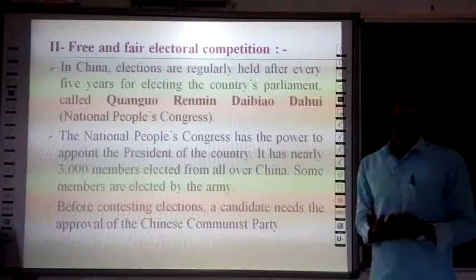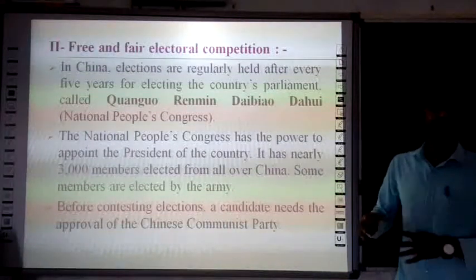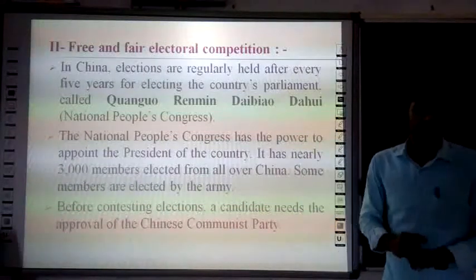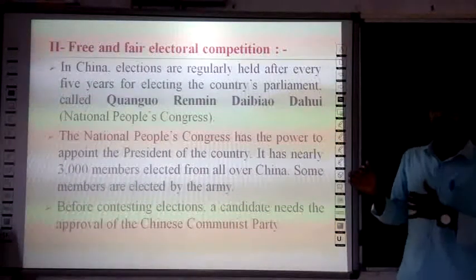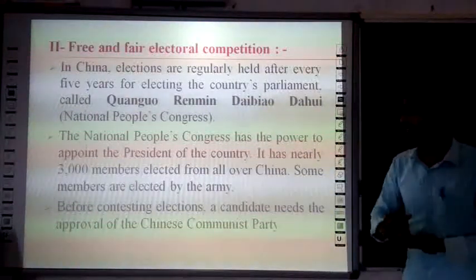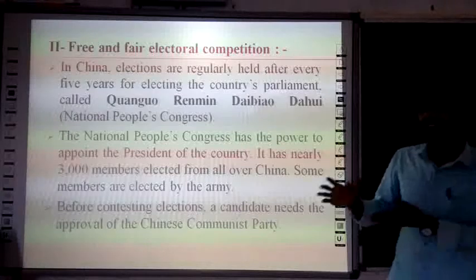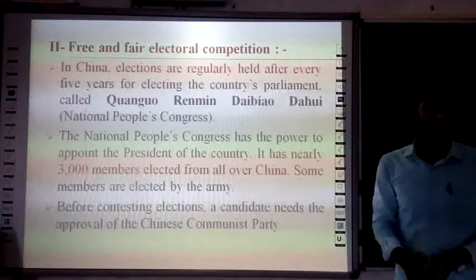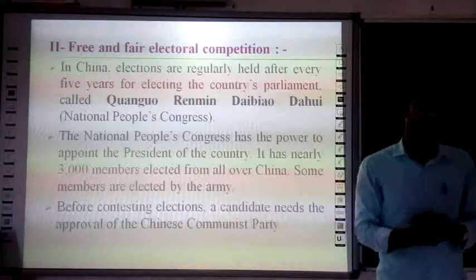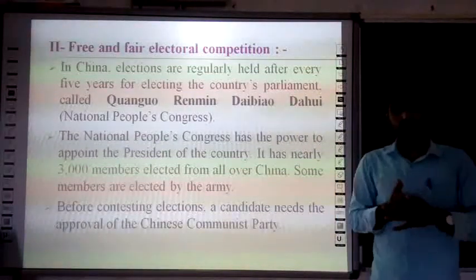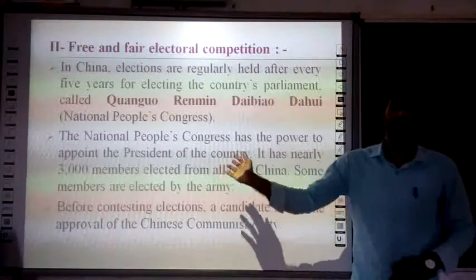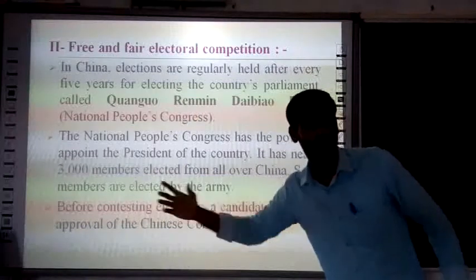The National People's Congress has the power to appoint the president of the nation. Here China has nearly 3,000 members elected from all over the country, and some members are elected by the army. So representatives are elected by the people, and some members are elected by the army itself.